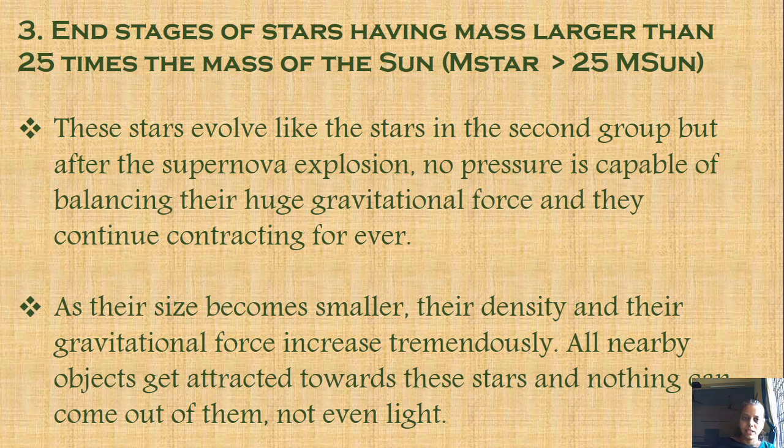Then a very powerful supernova explosion takes place, so huge that no pressure is capable of balancing the huge gravitational force. Because of that the mass goes on contracting continuously and becoming smaller and smaller. The mass remains the same, only the size is becoming smaller.